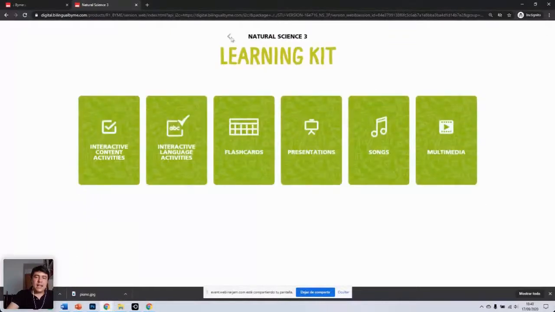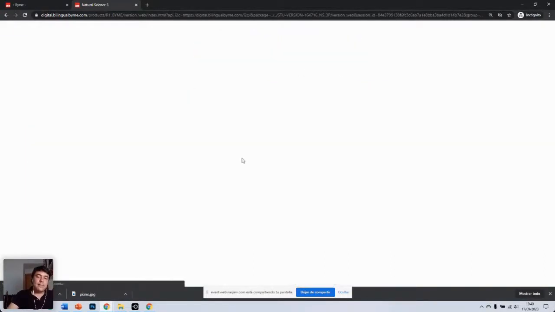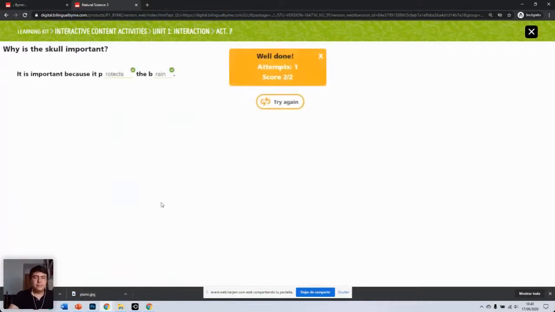As a student here, I would have these options: the book, my community, content activities, language activities, flashcards, presentations, and family corner. If we go, for example, to interactive content activities, and we open one activity, let's say activity 7, and we enter, we can see that I've done it before.